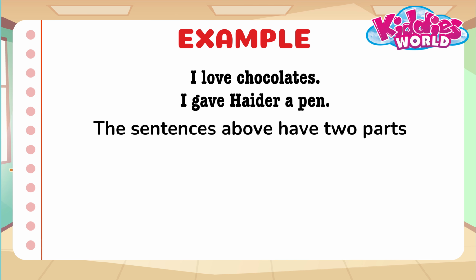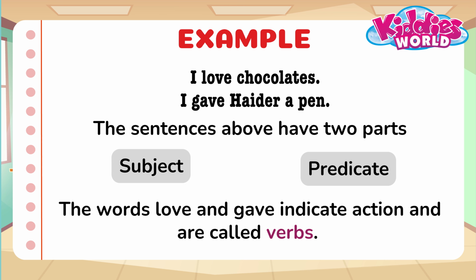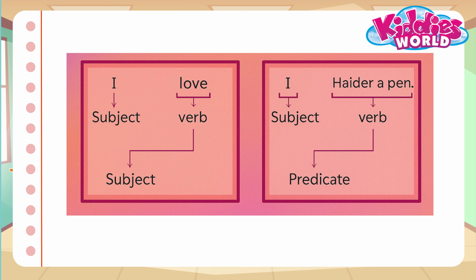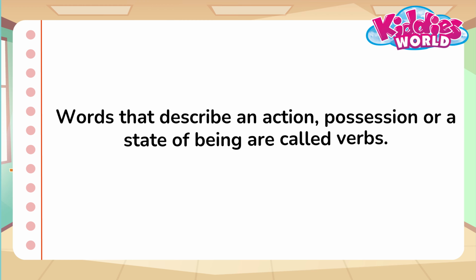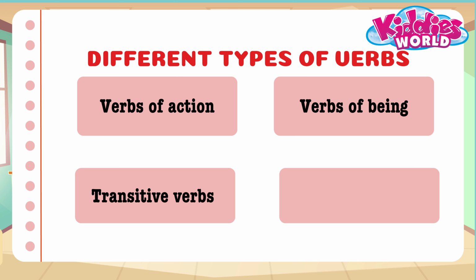The sentences above have two parts, subject and predicate. The words love and gave indicate action and are called verbs. The predicate has two elements, verb and object. Check the sentence breakdown of the given example. Words that describe an action, possession, or a state of being are called verbs. There are different types of verbs. They are verbs of action, verbs of being, transitive verbs, intransitive verbs.